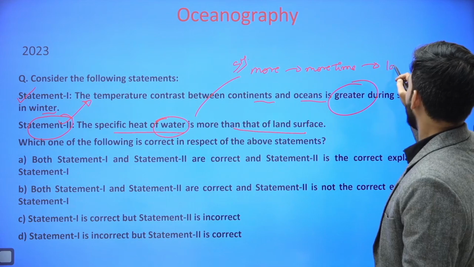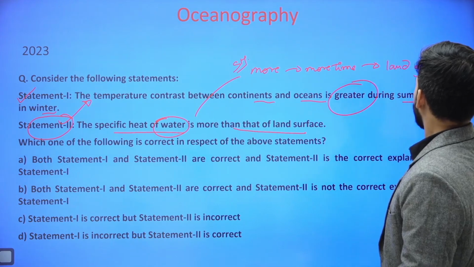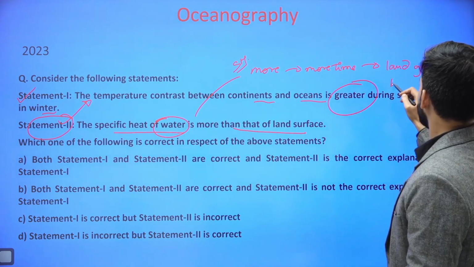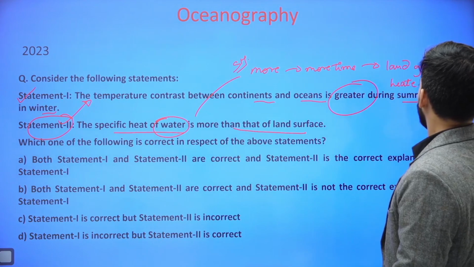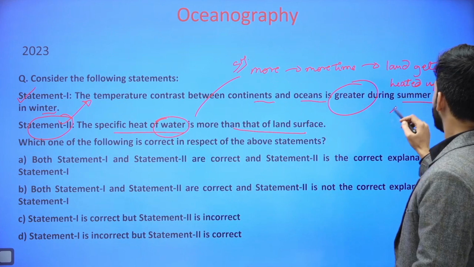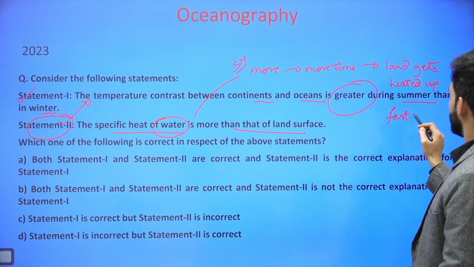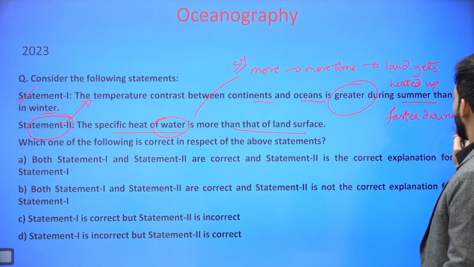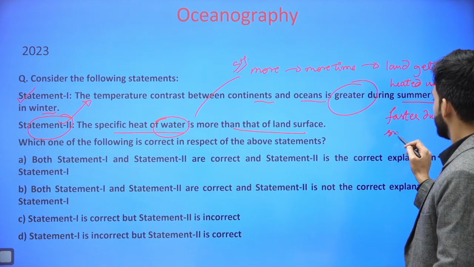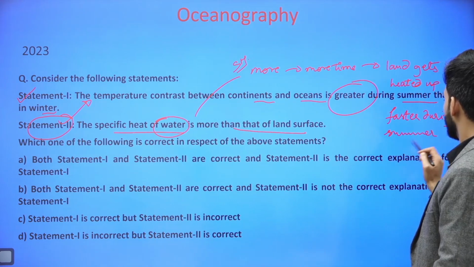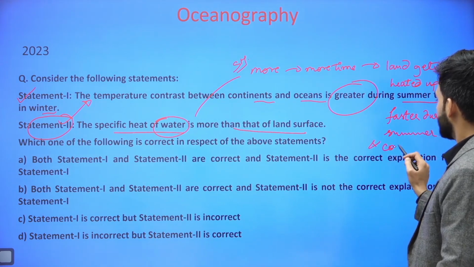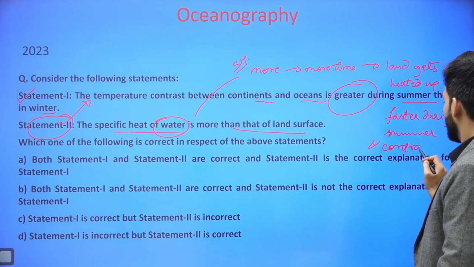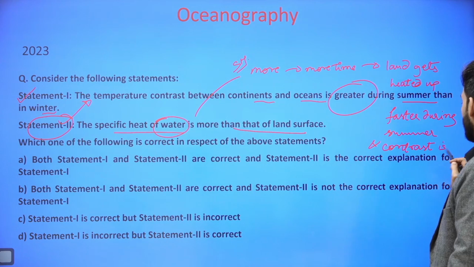Thus, land gets heated up faster during summer, and the contrast is more. Contrast is more.